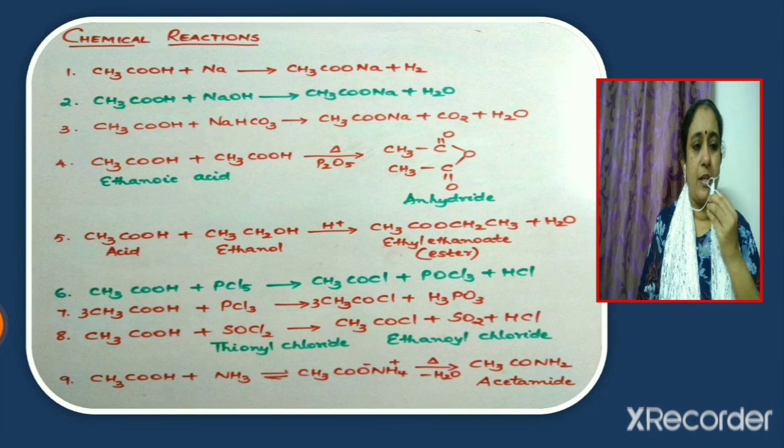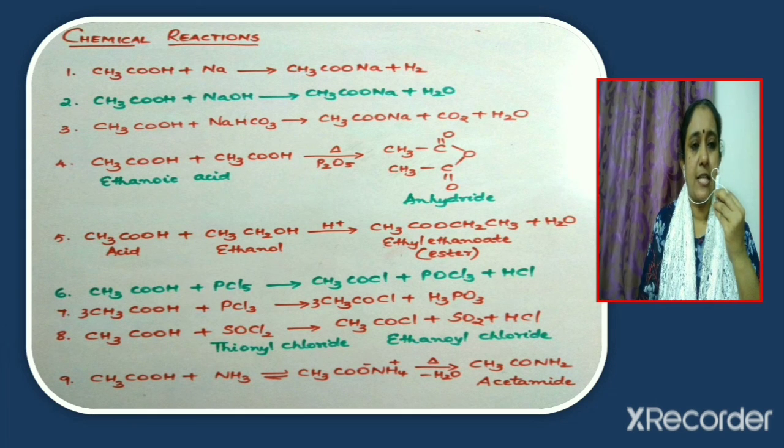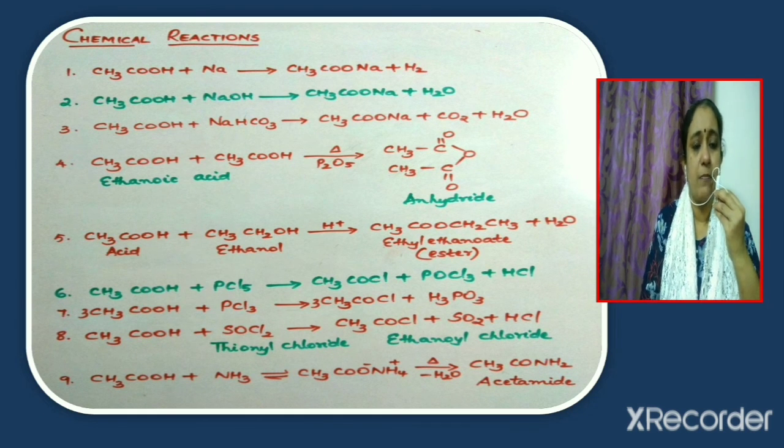Chemical reactions. Now consider the first equation. In all these reactions, acetic acid is taken as an example. Acetic acid or ethanoic acid reacts with sodium metal to give sodium acetate and hydrogen. Sodium acetate is also known as sodium ethanoate. Now consider the second equation. We know that acetic acid is acidic in nature. So it can react with a base like sodium hydroxide to give salt and water. The salt produced is sodium ethanoate and water is the byproduct.